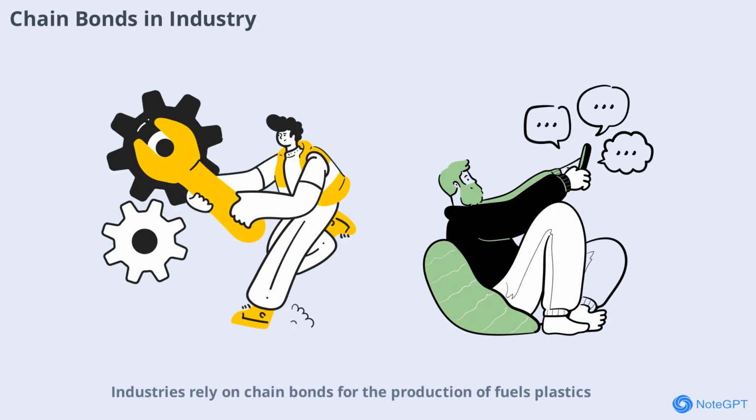Industries rely on chain bonds for the production of fuels, plastics, pharmaceuticals, and more. The ability to manipulate these bonds allows for the creation of materials with specific properties, from flexible plastics to strong fibers. Organic chemists play a vital role in developing new products and improving existing ones.